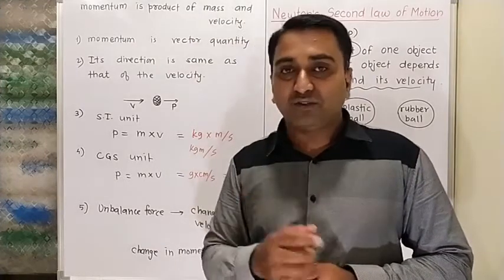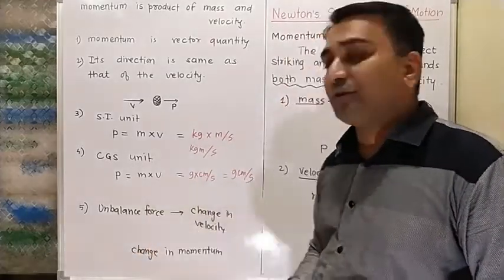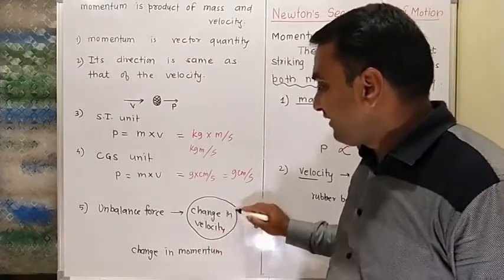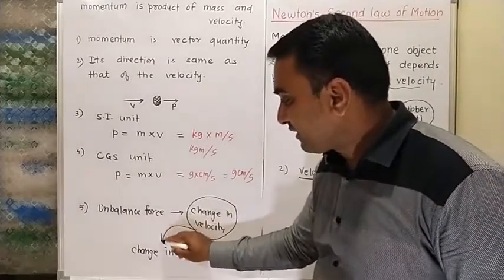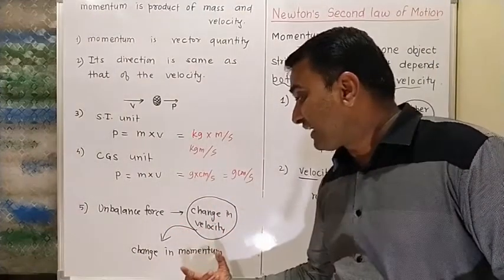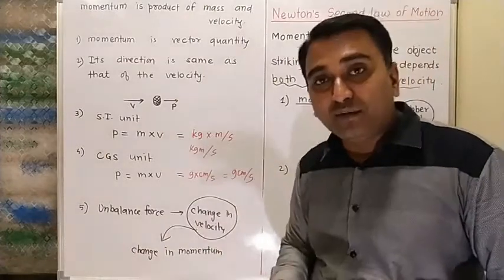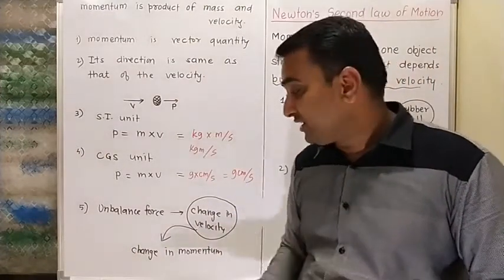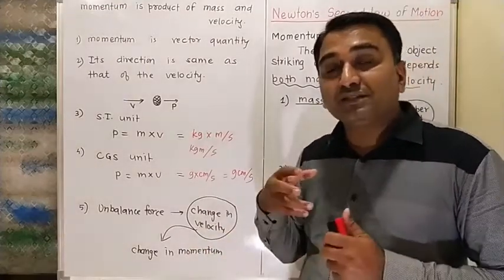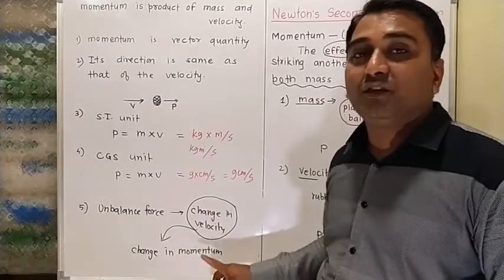So to change the velocity, we need unbalanced forces. Wherever we have unbalanced forces, there is a change in velocity, and wherever there is a change in velocity, there is definitely a change in momentum. So what is the basis of change in momentum? Unbalanced forces. Unbalanced forces are required to change momentum, and Newton's second law explains the change in momentum.